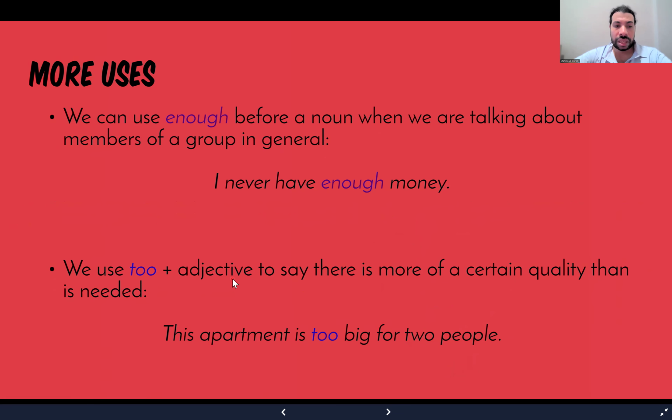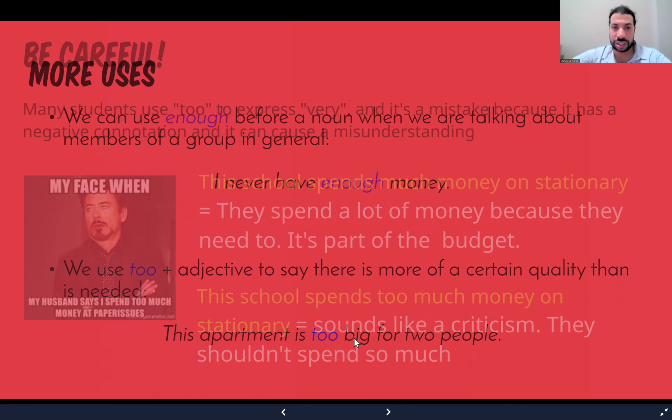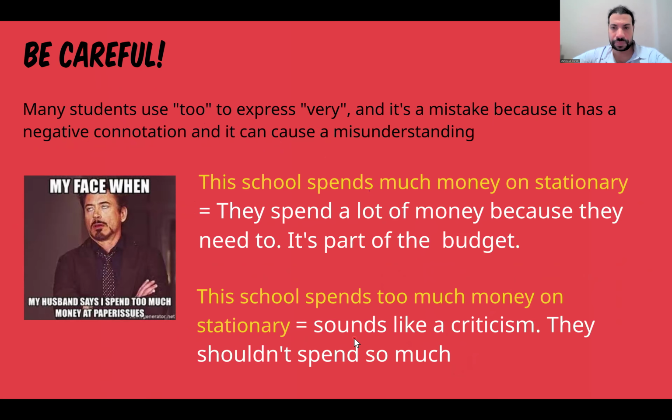Too is used before the adjective. This apartment is too big. Right. So here we have an adjective.